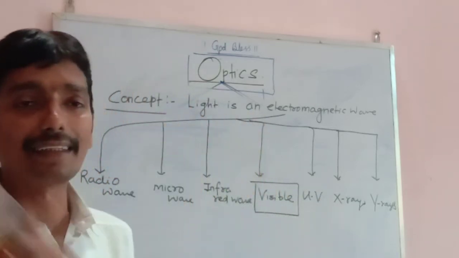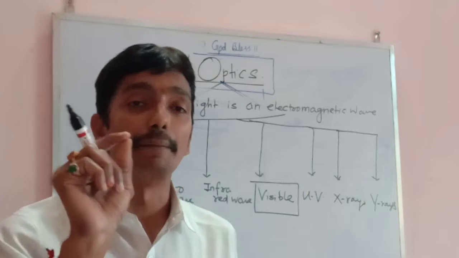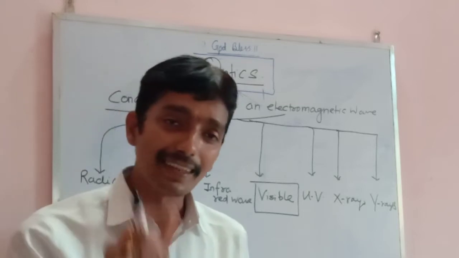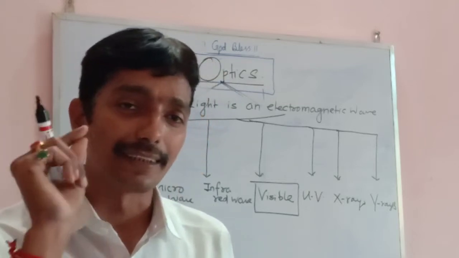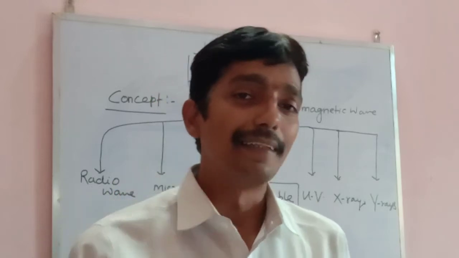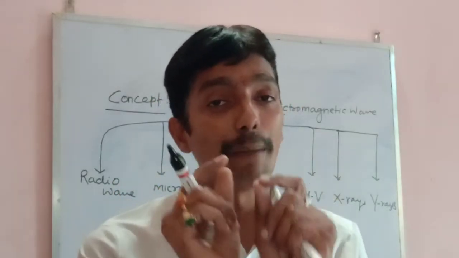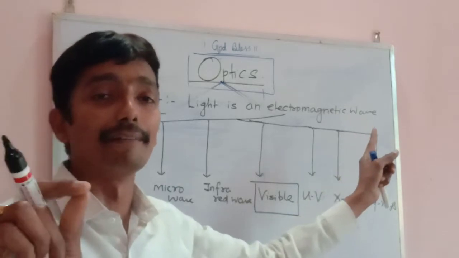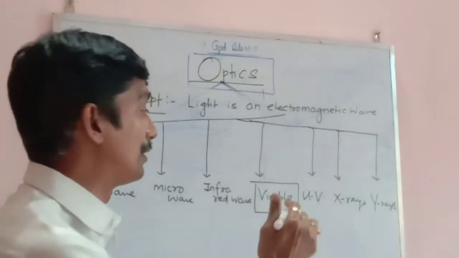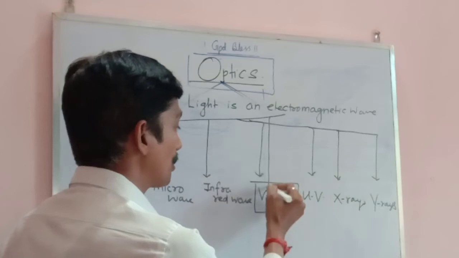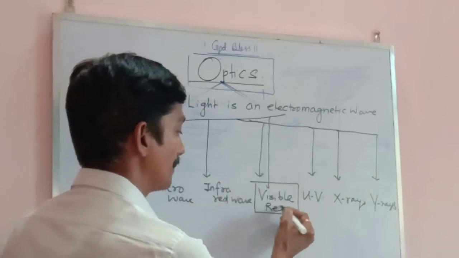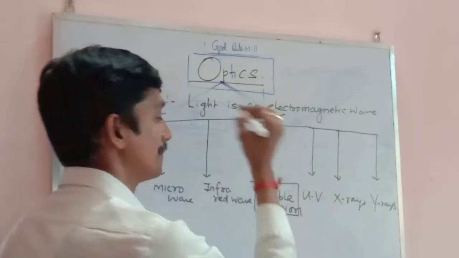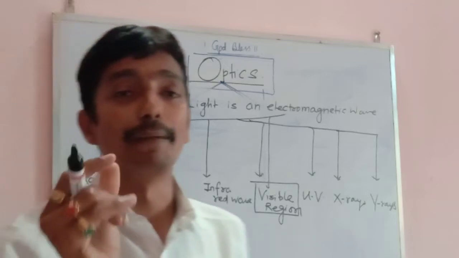And this is the reason why the word visible is given. This is a very important term, my dear student, that light is an electromagnetic wave. I agree, light is an electromagnetic wave, but it belongs to which region? It belongs to the visible region.